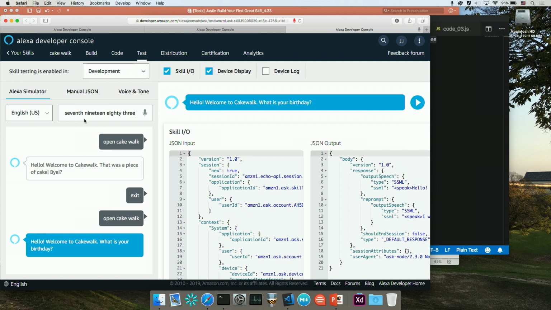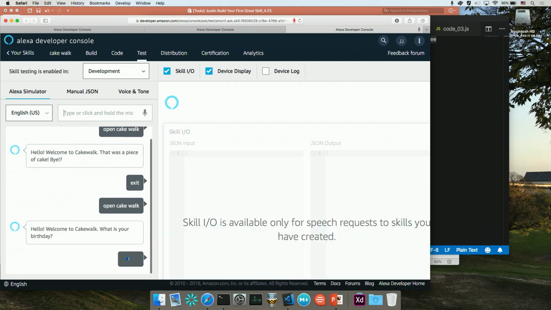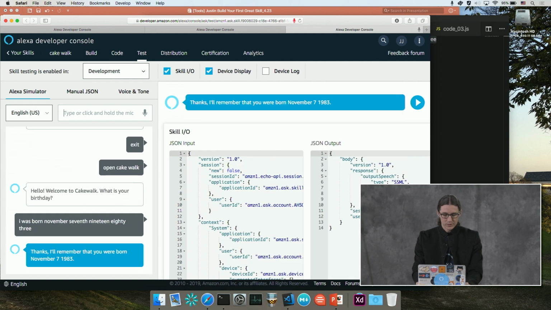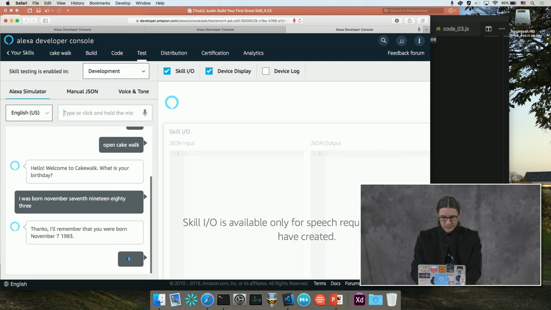Notice I'm spelling out the digits here. When you speak with the skill, you don't have to spell it. You just say I was born November 7th, 1983. But when you're typing in the simulator, you need to spell it out in letters. So hit enter, and you'll see she responds, thanks, I'll remember that you were born November 7th, 1983. Cool. So at this point, we have built out the skill.